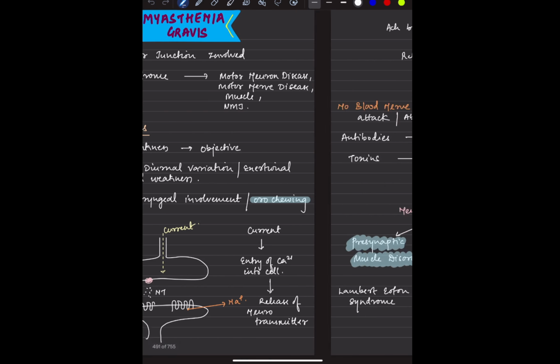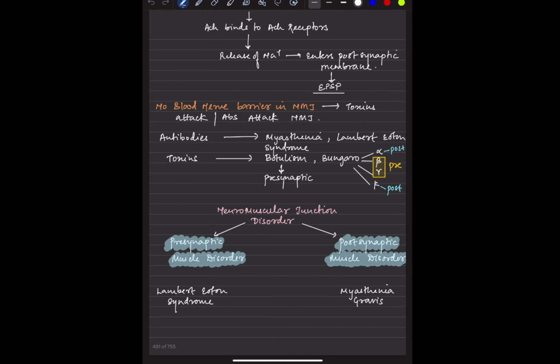We have the work that is going on, and this release of sodium enters the postsynaptic membrane. So an end plate potential is being created.